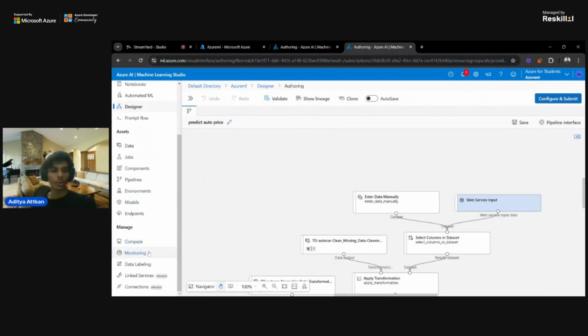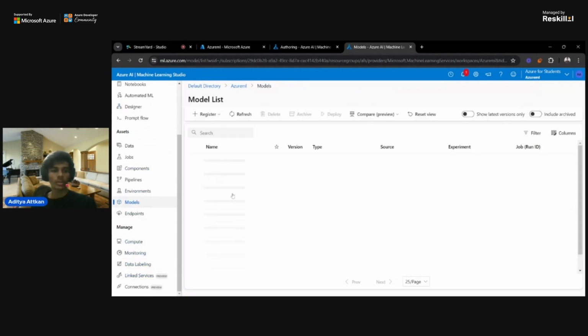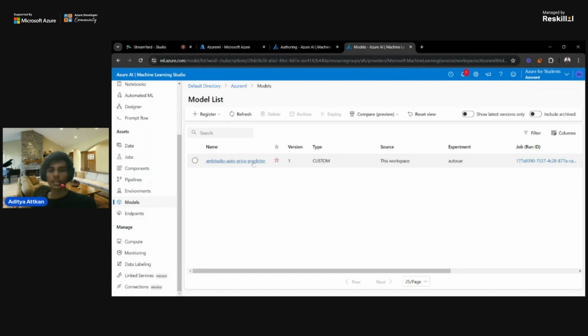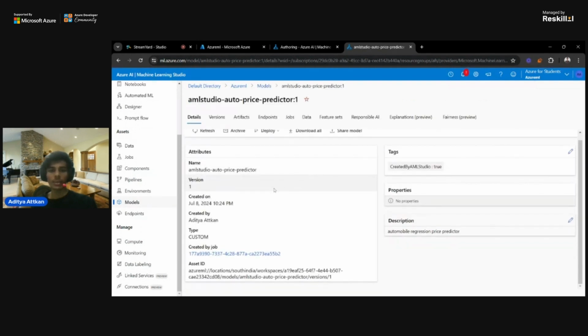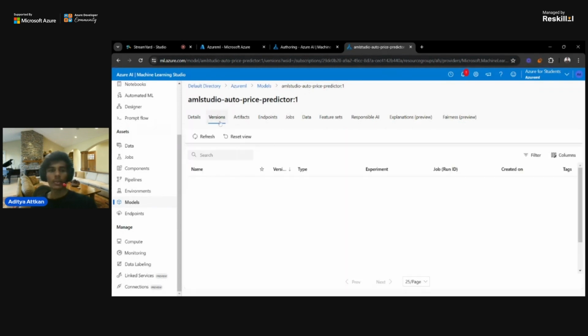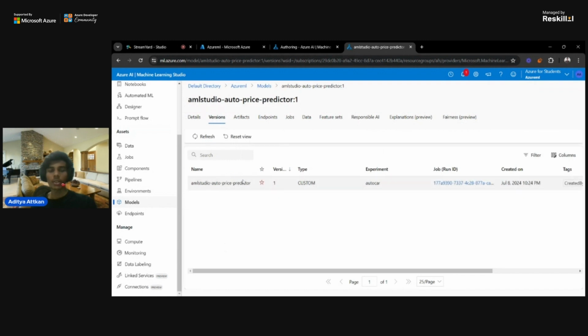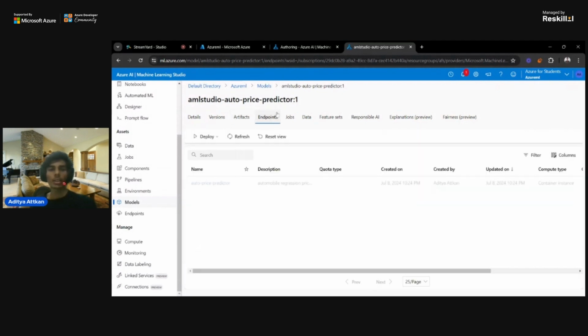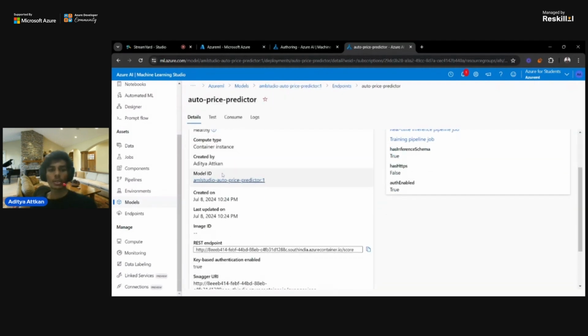I will go to models, and here you can see that one model is currently in a deployed state. You can see the name of the model, which version is currently deployed, which is production, the creator name, and the type of model. You can also see the versions of this model. I've created only one and haven't made any changes, so version one is currently in production. Then we will go to endpoints, and here are a bunch of things.